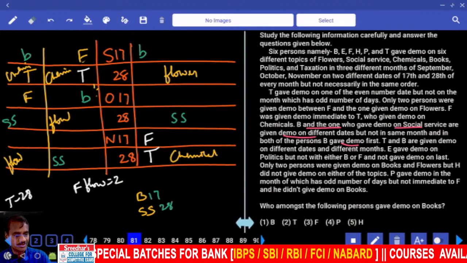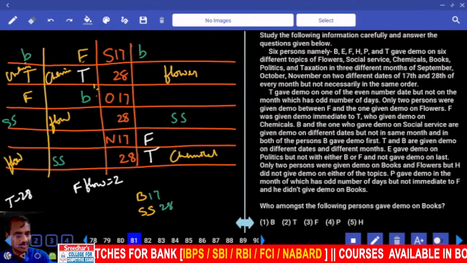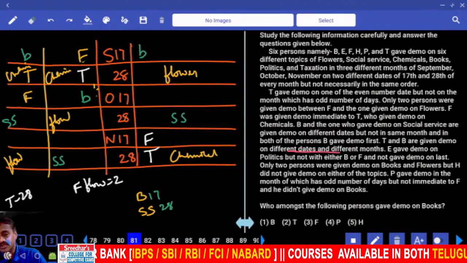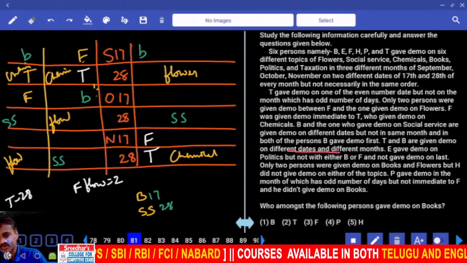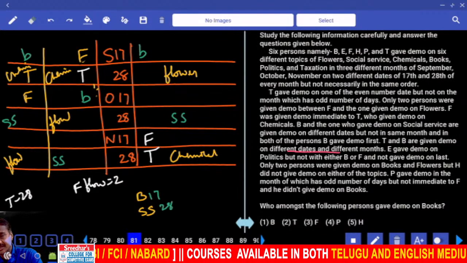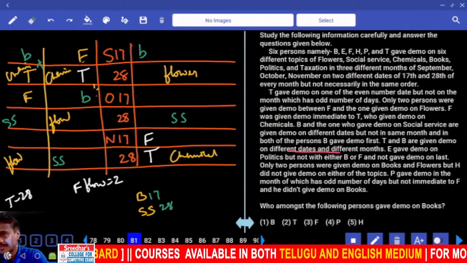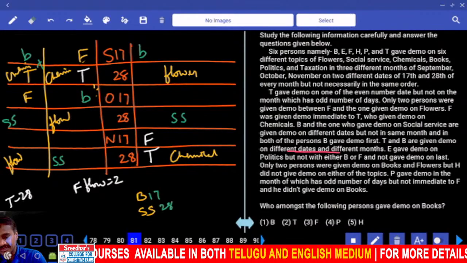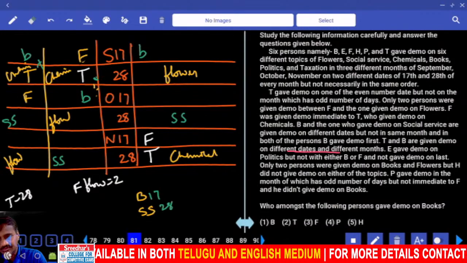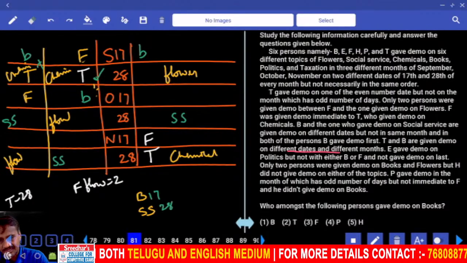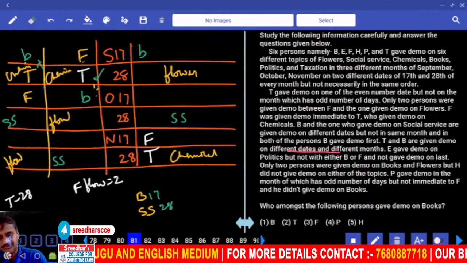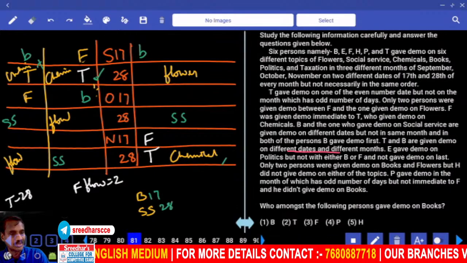B gave demo first. T and B were given demo on different dates, different months. T and B, different dates, different months. Now here T and B, different dates but same month. Here T and B, different dates, same month, different months. Here T and B, different dates, different. As of now, these 2 are valid.